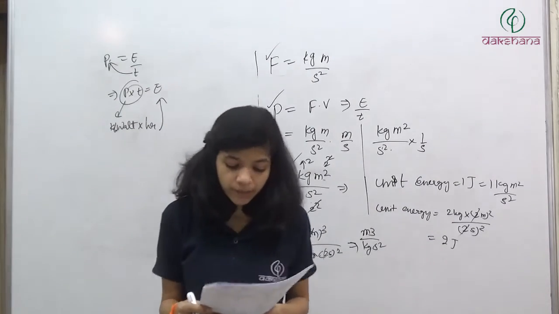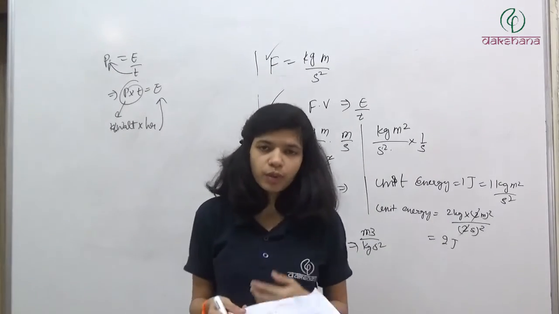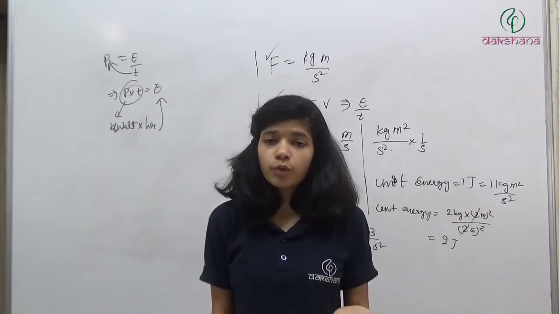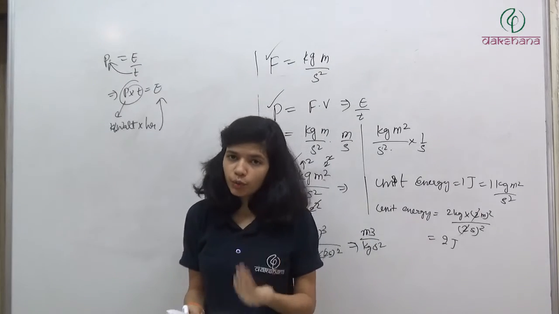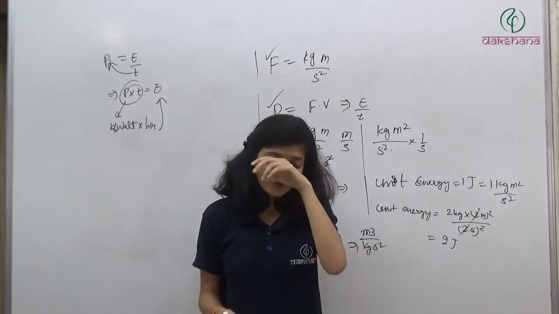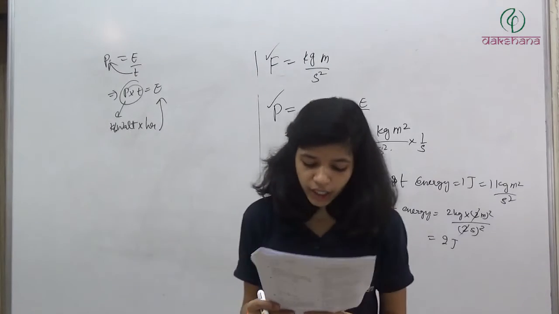Question number 83. Two non-zero vectors A and B are such that A plus B is equal to B plus A. The angle between A and B is? This is always true. Vector addition is commutative. A plus B or B plus A is going to give the same value for all the angles between A and B. So the answer will be the fourth, for any angle.